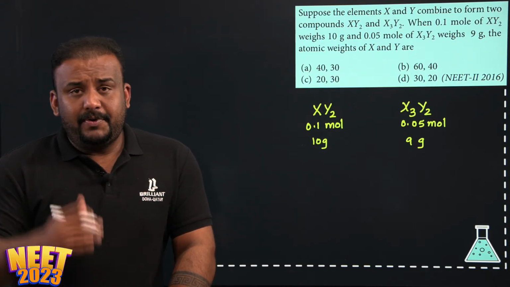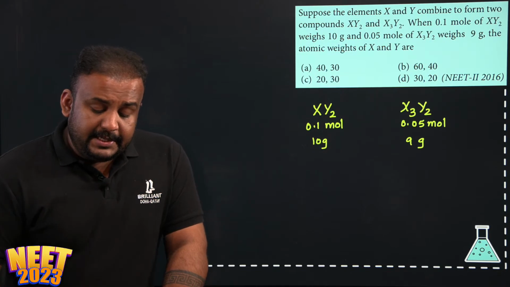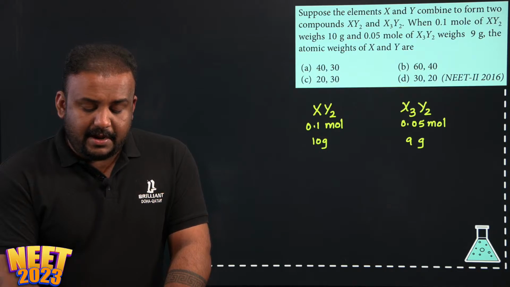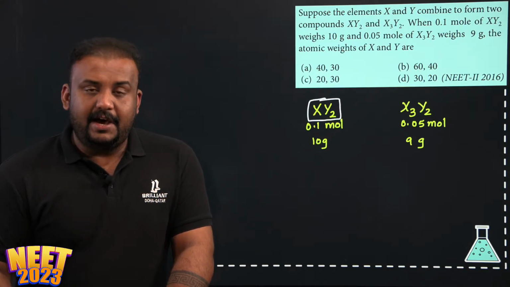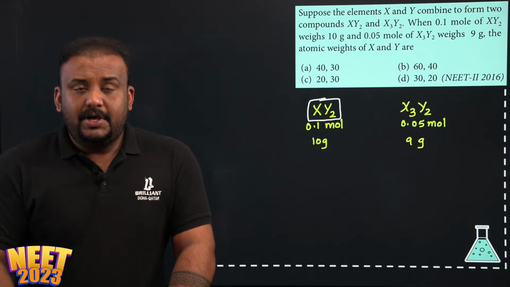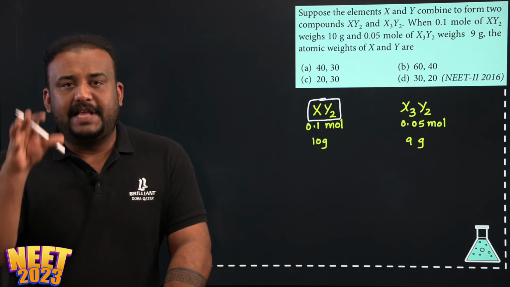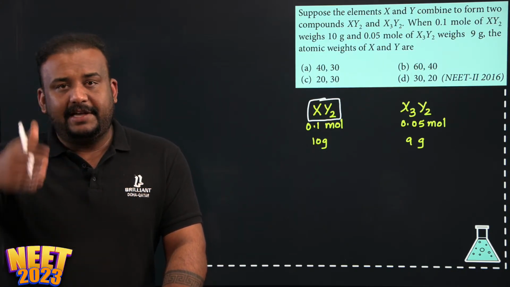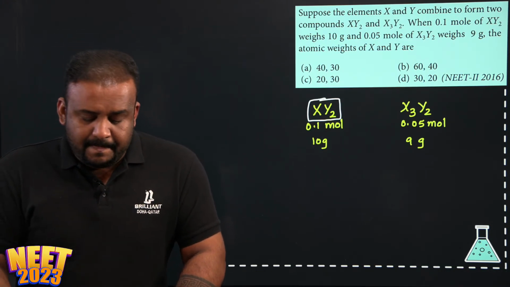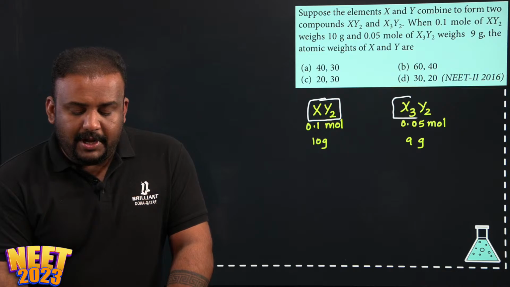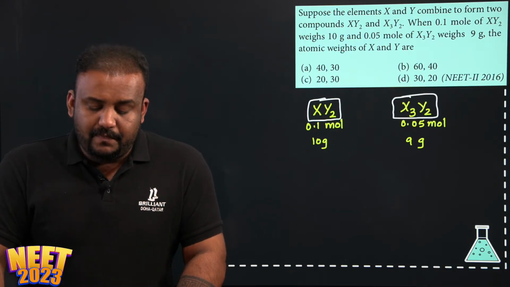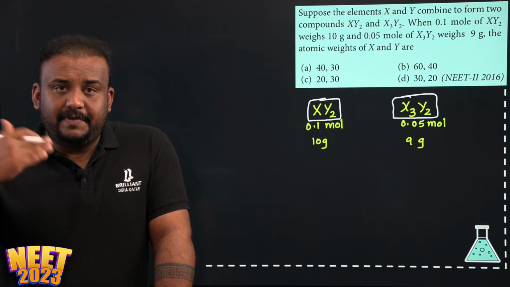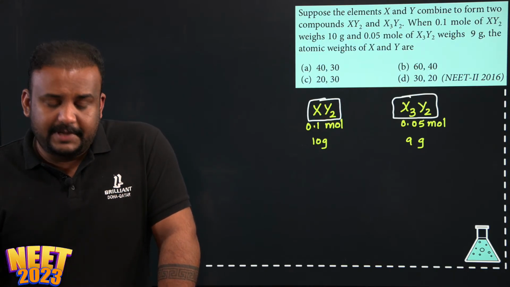See, you can approach this question in two different ways. First, in the case of XY2, you know that in this compound X and Y are the elements, right? So the whole molecular weight of that compound will be the sum of the atomic masses of X and the 2Y, correct? Similarly, the whole molecular weight of X3Y2 will be the atomic masses of the 3X and the 2Y added together, correct?